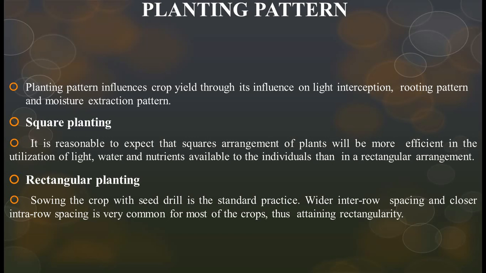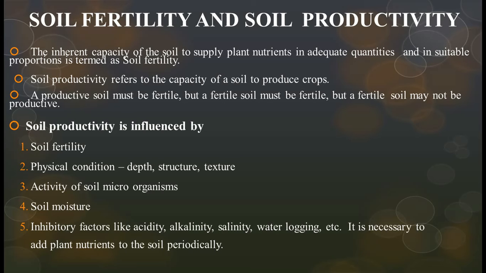Okay friends, planting pattern. Here we already studied about competition. To remove the competition among the plants, we have to follow some pattern. For jobs, no pattern is there; that's why we are struggling and fighting for the jobs. But plants have a pattern for this. So we have square planting, where plants are planted at the 4 corners of a square, and rectangular planting. Sowing the crop with a seed drill is a standard practice, with seeds grown in the same row in the shape of a rectangle.